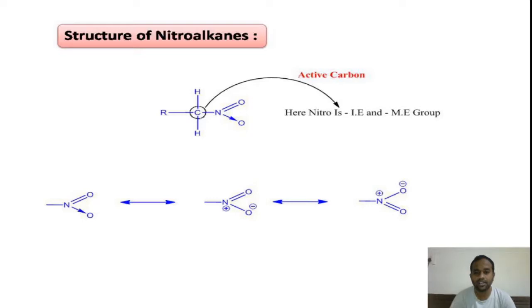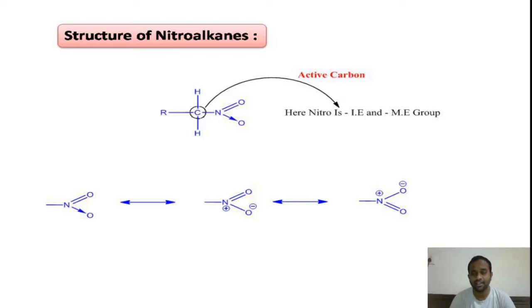So due to the presence of the positive charge on the nitrogen atom, which you can see from the resonance structures, this nitro group will act as a powerful withdrawing group. It is a powerful withdrawing group, right? So this nitro group is a minus IE group, as well as it is a minus ME group. IE means inductive effect.